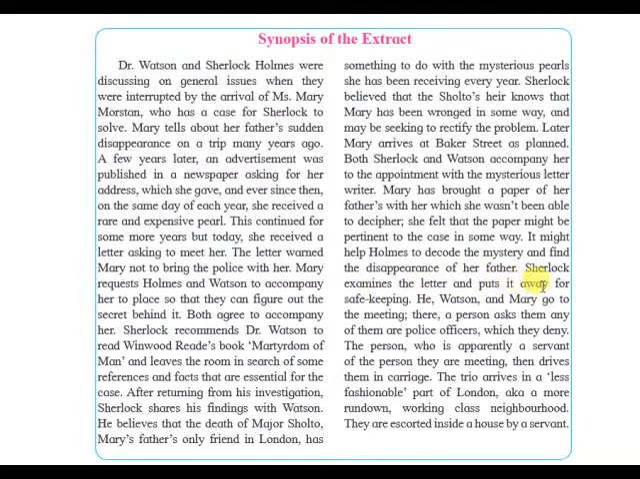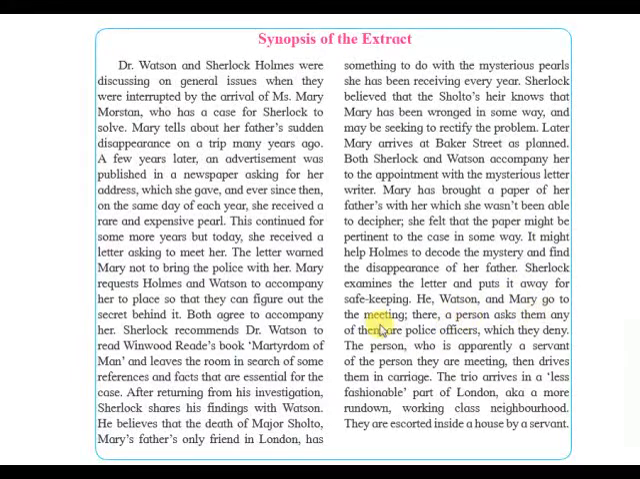Sherlock examines the letter and puts it away for safekeeping. So Sherlock just takes a quick glimpse. He's a very famous detective. He's very smart, he's very rational, and he's very logical. He looks at the paper and he just puts it away for re-examining later.